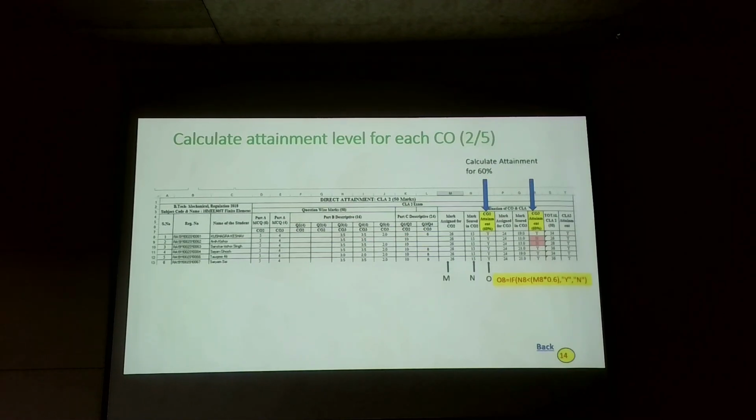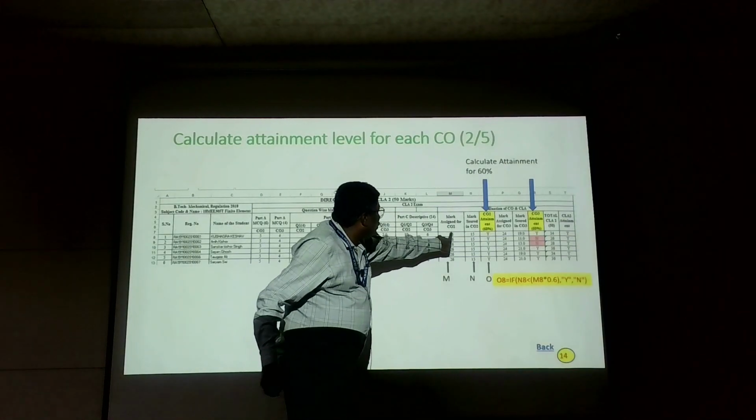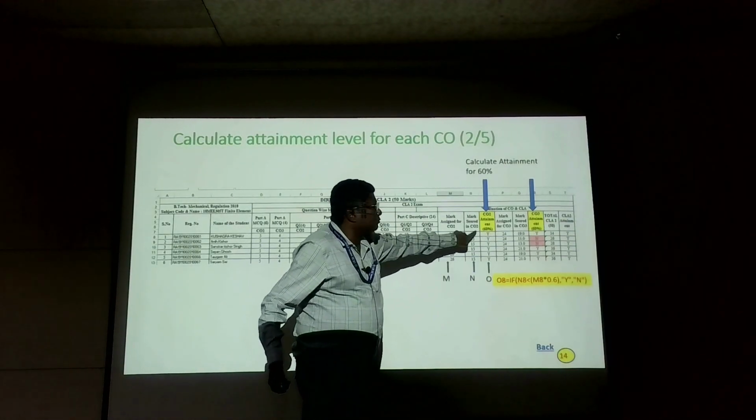This is very important: the mark assigned for a particular CO and the mark scored for the particular CO. We are going to compare these two columns only, M and N.